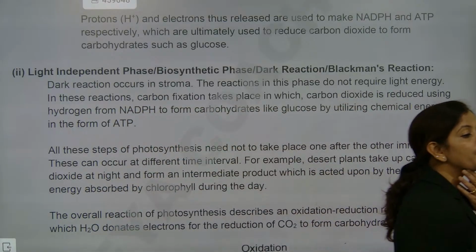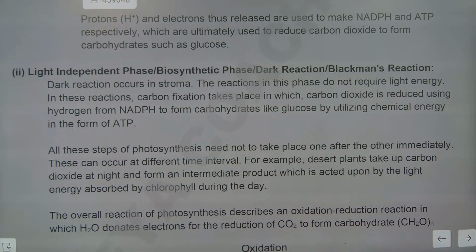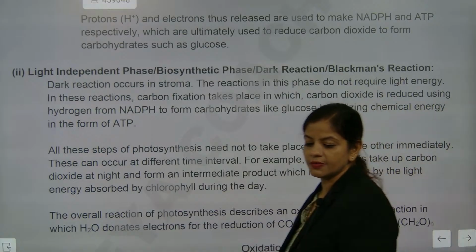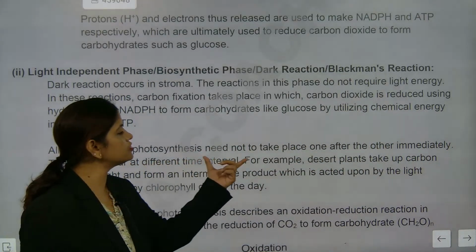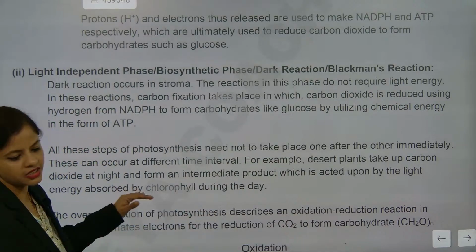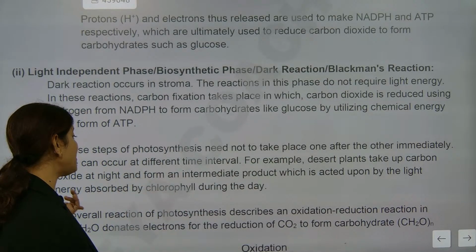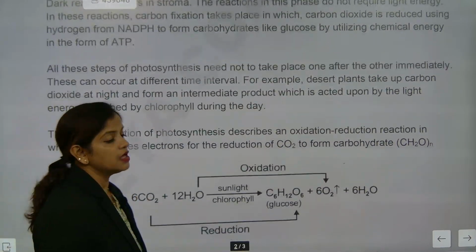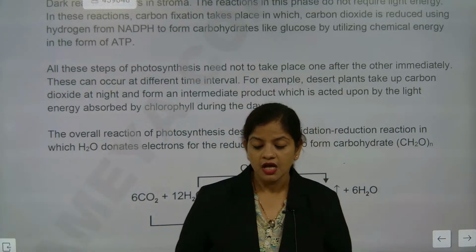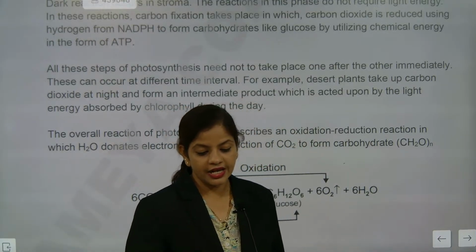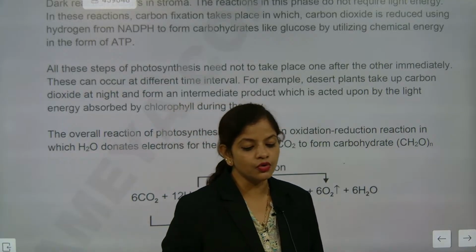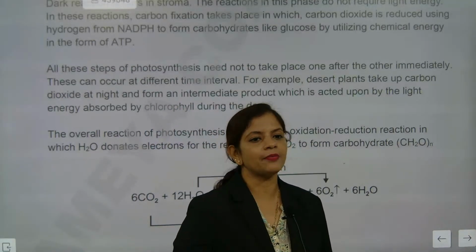Understood now? I hope you have understood. So one part is the light reaction, another part is the dark reaction. All these steps of photosynthesis need not take place one after the other immediately. Sometimes, in some plants, remember. Now name those plants which do not do photosynthesis simultaneously.